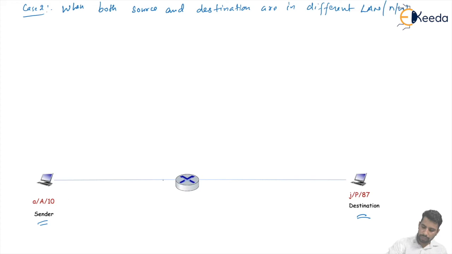Say this is network number 1 or LAN 1, and this is LAN 2. Here the source is present in LAN 1 and the destination is present in LAN 2.